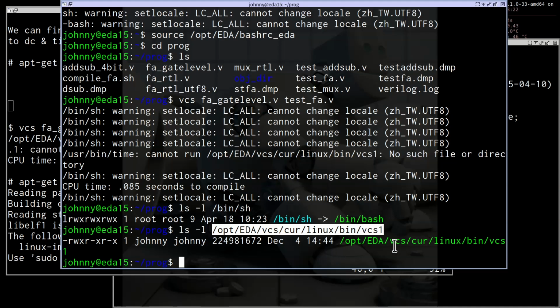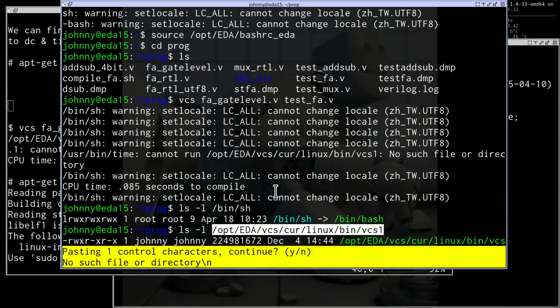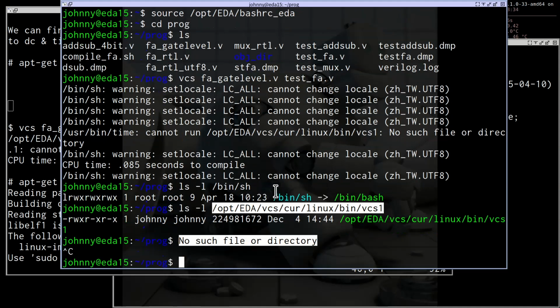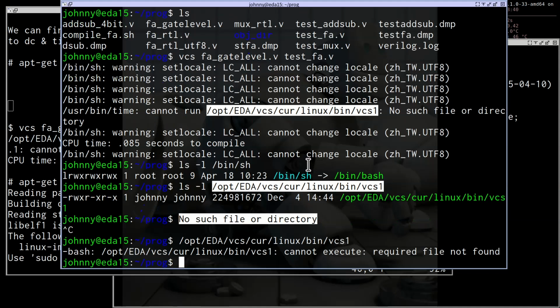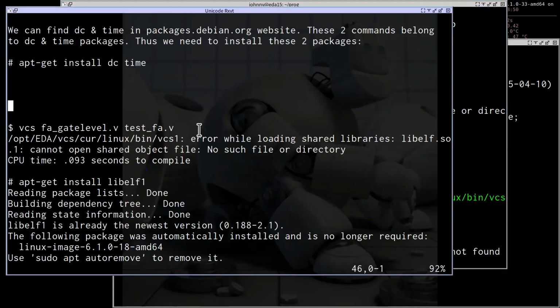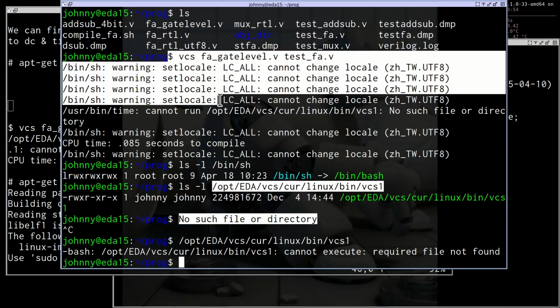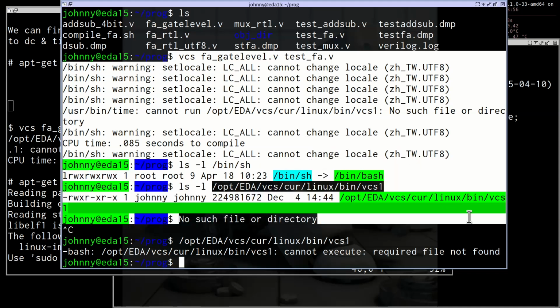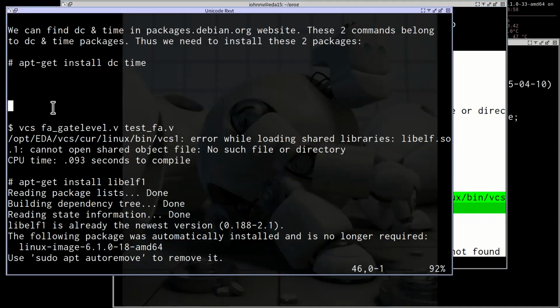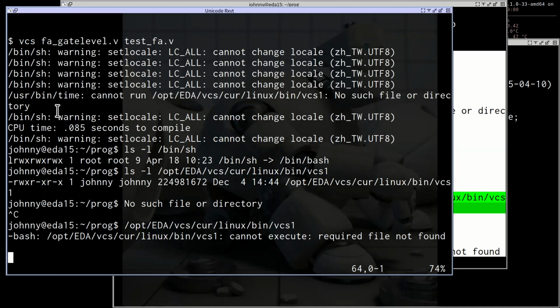And you can see this is an executable file, so we can run this file. If you copy and paste and run this file directly, it will show you that this file cannot execute. What should we do now? This is because this file is not a 64-bit executable.